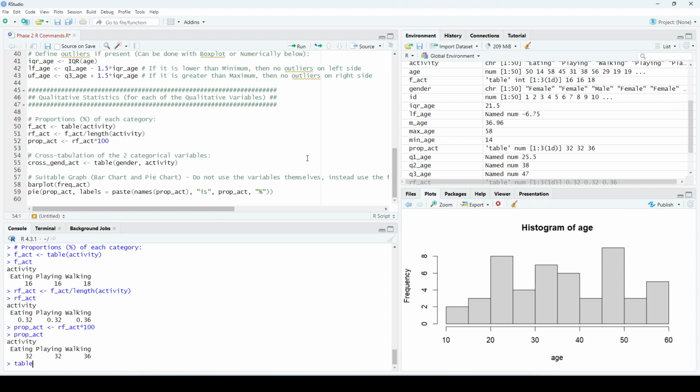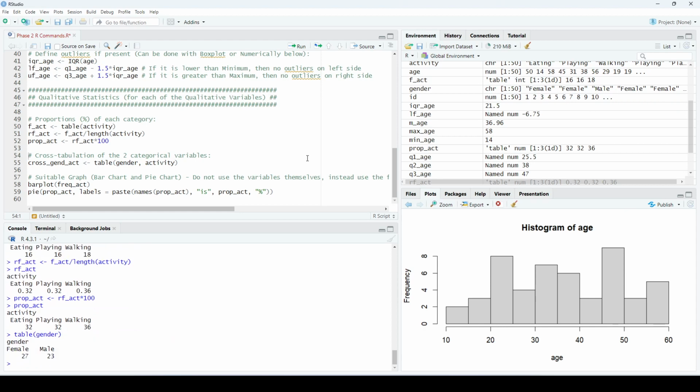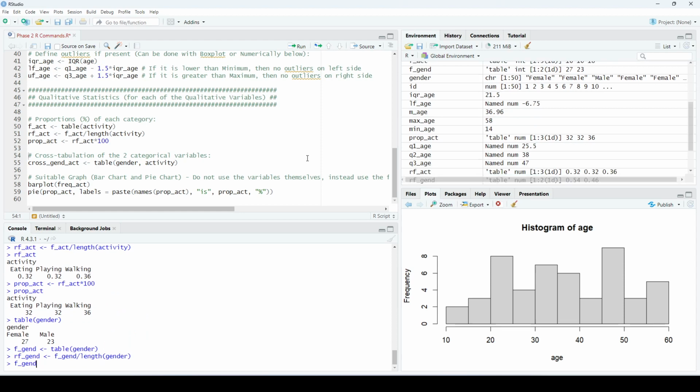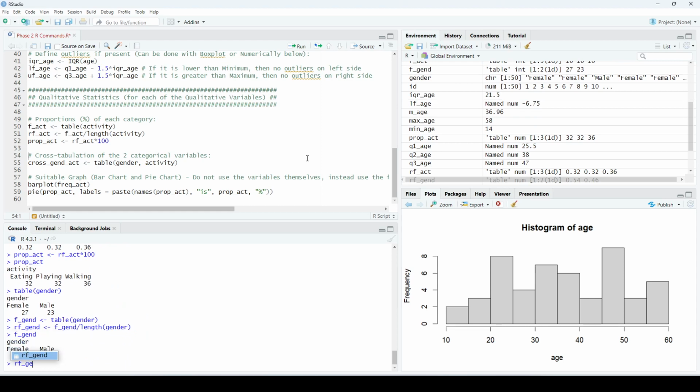So for example, for the gender, I will do table gender. So this is a frequency table of the gender. If I want to save it, I will write f_gender, for example, then the assignment operator, table gender. It's going to be saved here. Find the relative frequency of the gender. I'm going to write a new variable name, rf_gend, assignment operator, f_gend, the frequency, divided by the total. So the total here is the length of the variable gender. So now I have the frequency table and the relative frequency table of the variable gender.